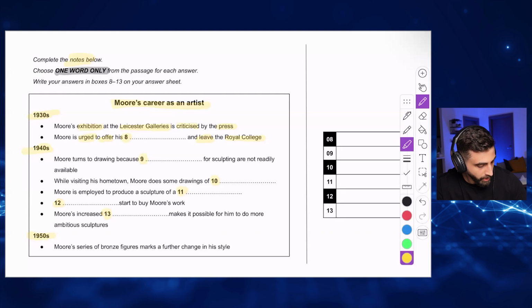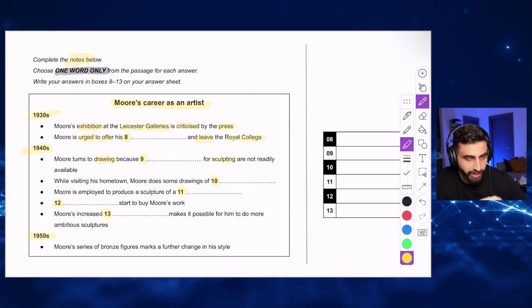Okay, let's move to the 1940s. In the 1940s, Moore turns to drawing. Okay, so he started drawing because there's a reason here: something for sculpting is not readily available.